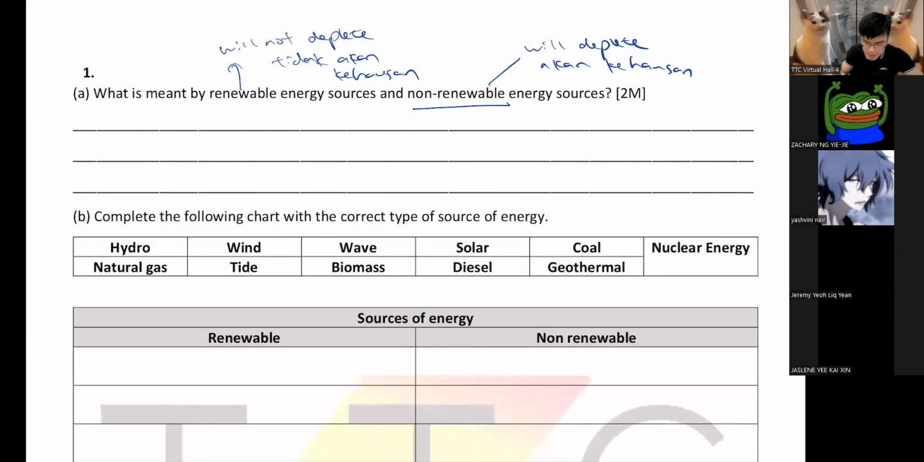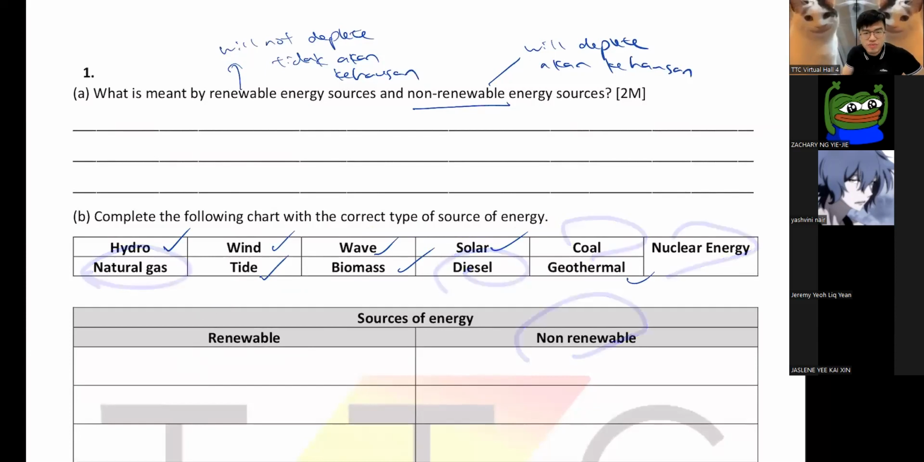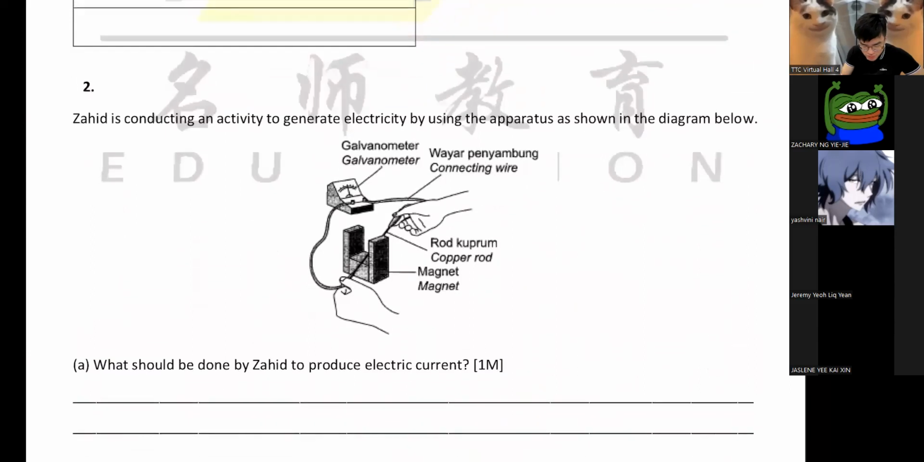And then B, the correct source of energy, who is renewable? We have our hydro, wind, wave, biomass, solar, geothermal, tide. The remaining 4, natural gas, diesel, coal, and nuclear, they are all non-renewable. Easy, you learn this in geography, come on. All right, so moving on, let's go to question 2.